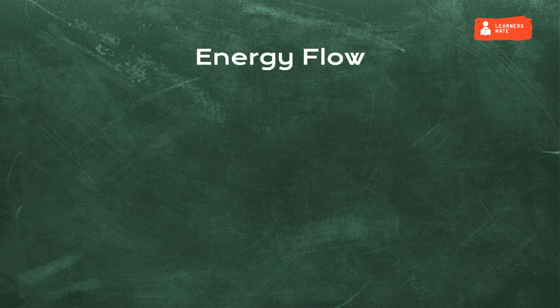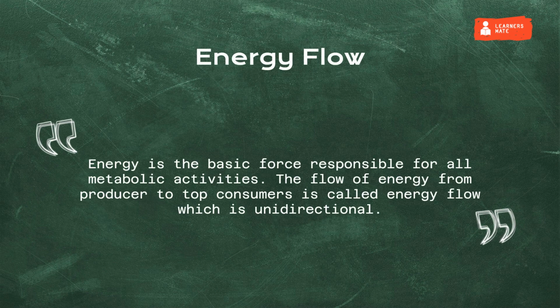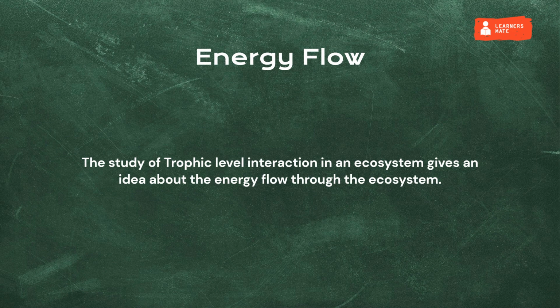Energy flow. Energy is a basic force responsible for all metabolic activities. The flow of energy from producer to top consumer is called energy flow, which is unidirectional. The study of trophic level interaction in an ecosystem gives an idea about the energy flow through the ecosystem.